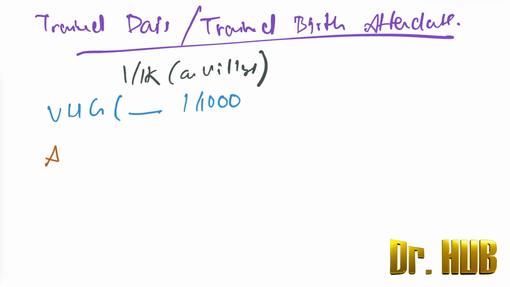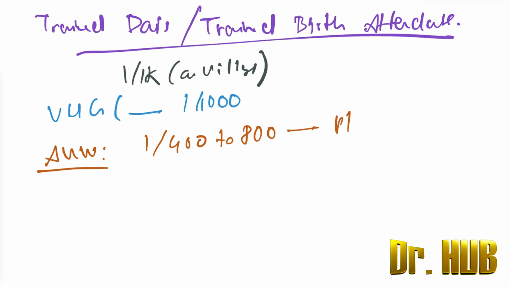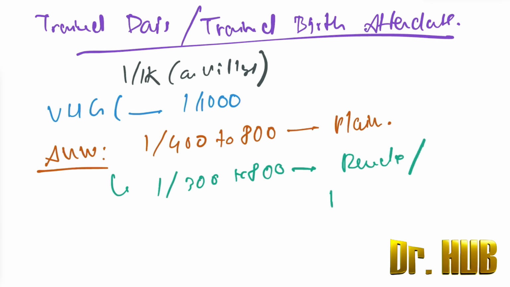Next, we are looking at the Anganwadi worker, AWW. This will be 1 per 400 to 800 in terms of the plains. Next, there is also 1 per 300 to 800, and this is going to be in terms of remote or the hilly areas.